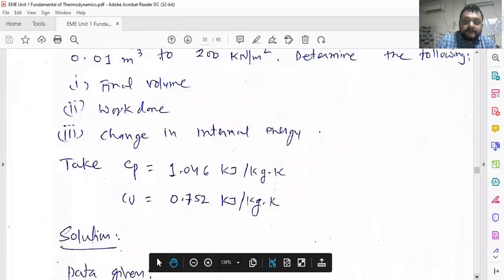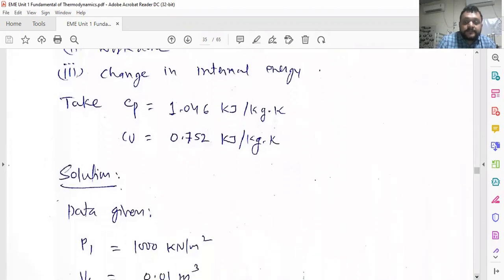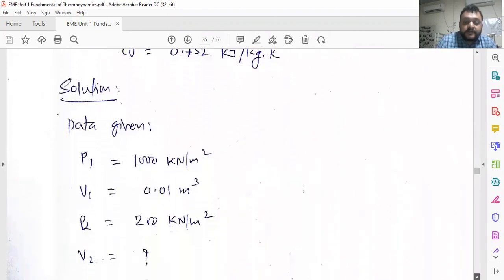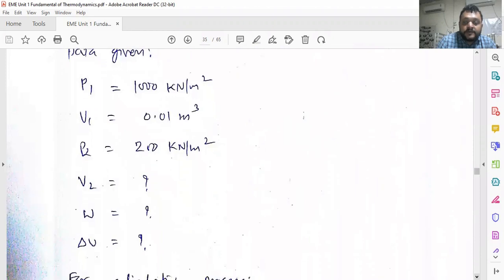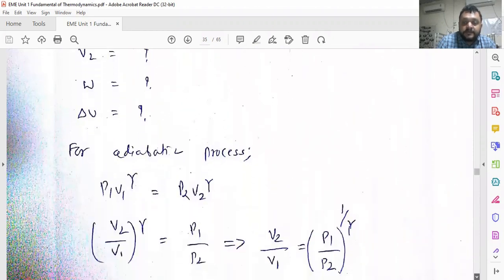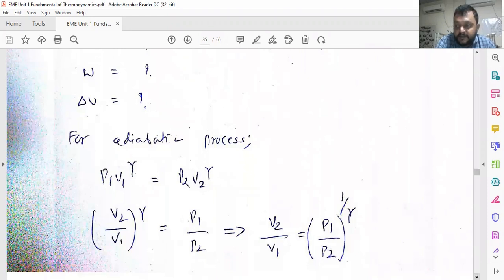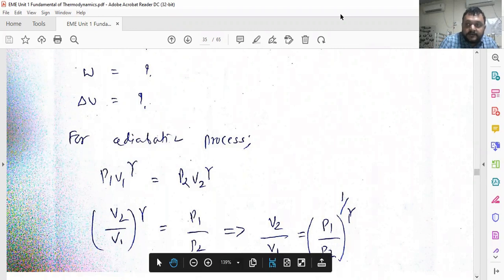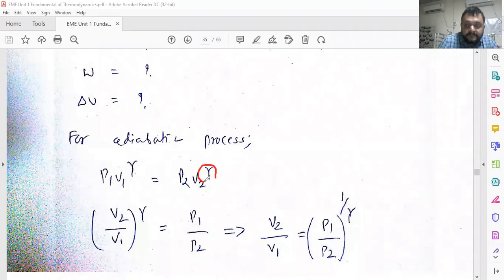Cp is given, Cv is given, P1, V1, P2 are given; V2 we have to find out, W we have to find out, delta U we have to find out. For the adiabatic process, P1 V1 raised to n, instead of n we are putting gamma. So P1 V1 raised to gamma is equal to P2 V2 raised to gamma.